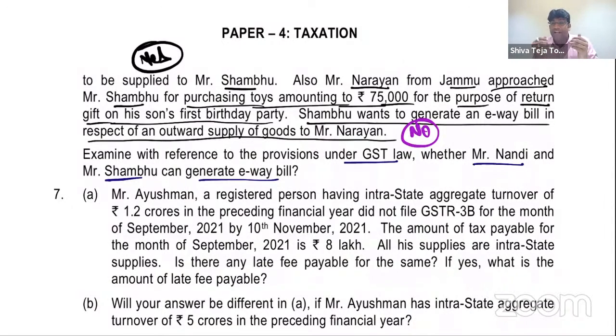So the facility of generation of e-waybill is blocked only for outward supplies and not for inward supply, in case where the registered person has not filed return for the last 2 months. I hope you are clear, my dear friend. Yes? Good. Very interesting question.